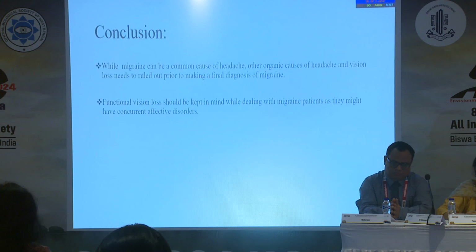Conclusion: while migraine can be a common cause of headache, other organic causes of headache and vision loss need to be ruled out prior to making a final diagnosis of migraine. Functional vision loss should be kept in mind while dealing with migraine patients, as they might have concurrent affective disorders.